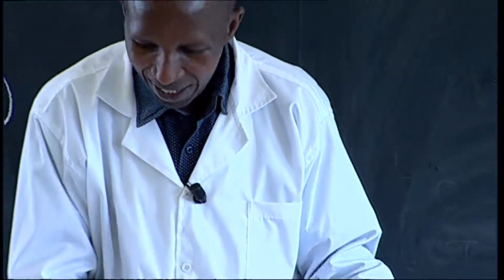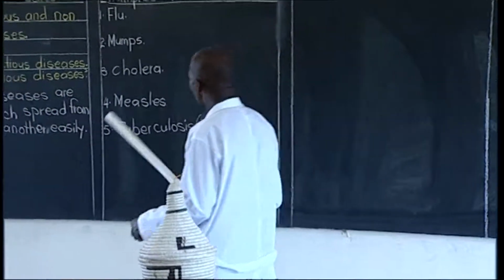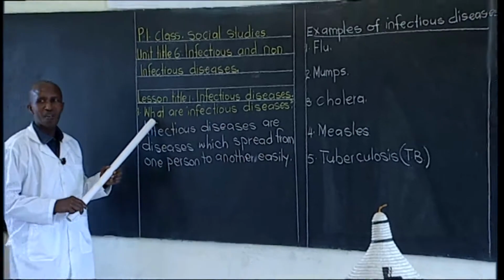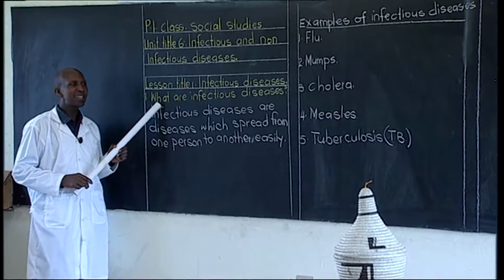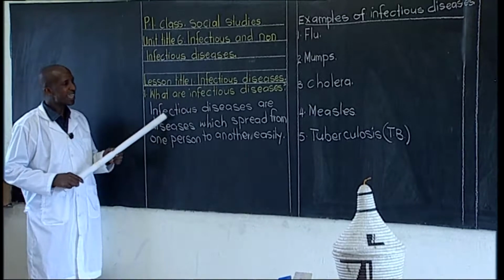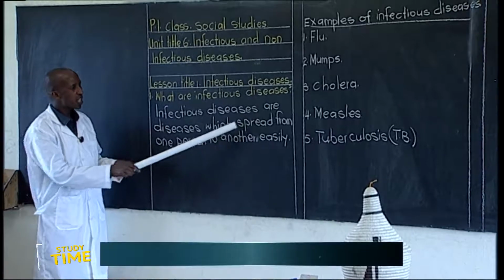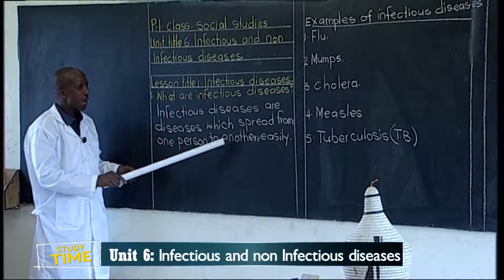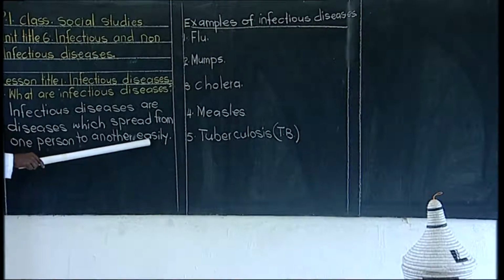So good children, as our culture, when we write words, we read through. Let us first read through. Our first question is, what are infectious diseases? Infectious diseases are diseases which spread from one person to another easily. This word easily, it spreads very easily.